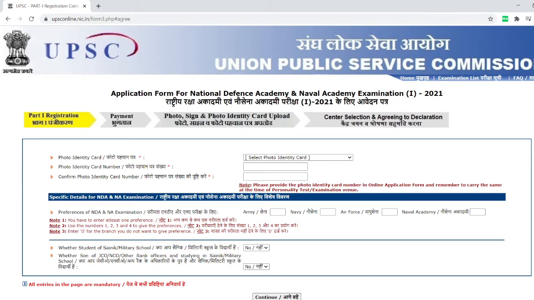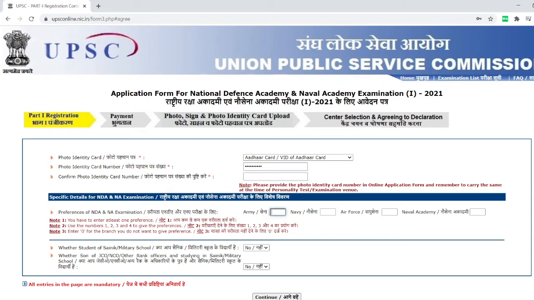Then ID proof. You can take school ID or Aadhaar, driving license, PAN card, passport, anything you can take, and you can submit. Then photo identity card number. Whatever you are giving here, for example, if you are giving Aadhaar here, then the Aadhaar number should be typed here. And then confirm photo identity. So again, you will type the same thing 2 times. Understood? So that you will do.